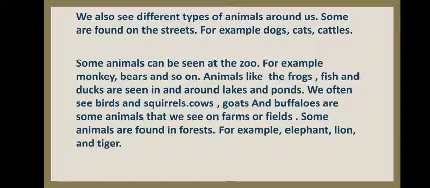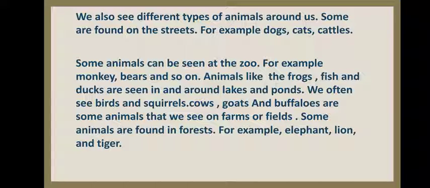We can see many animals. Some are farm animals, some are pet animals, some animals are wild animals. And see, animals like frog, fish, and ducks can be seen in and around lake or pond. We cannot see fish on land, isn't it? Because fish can't live on land. Fish needs water to live.